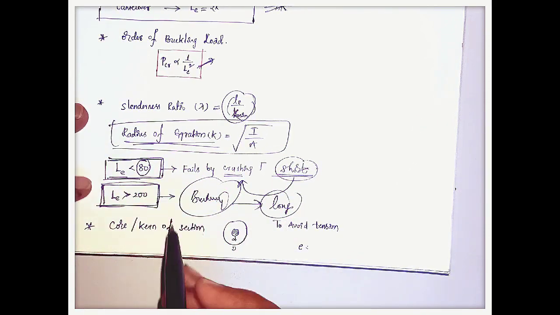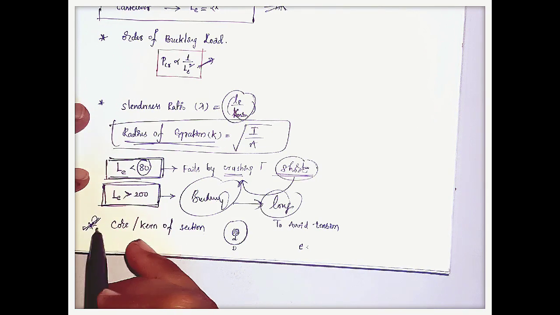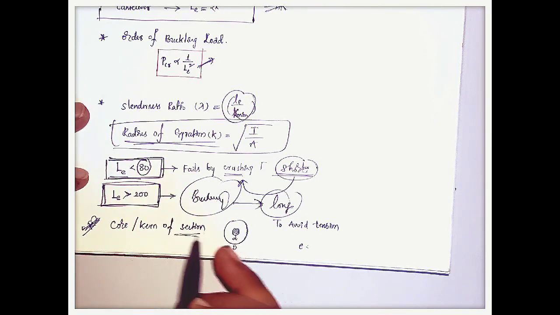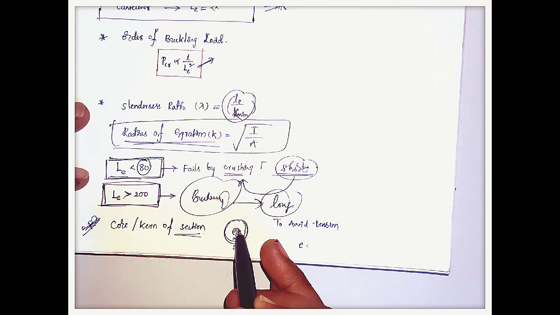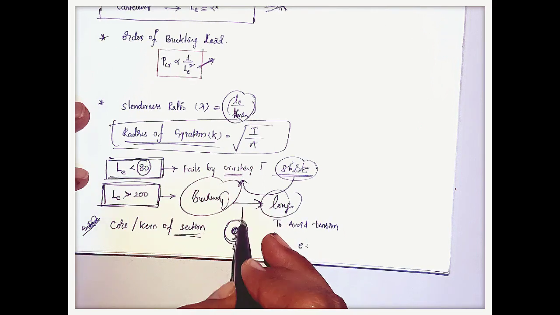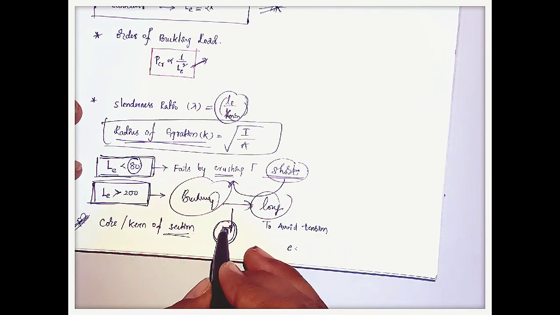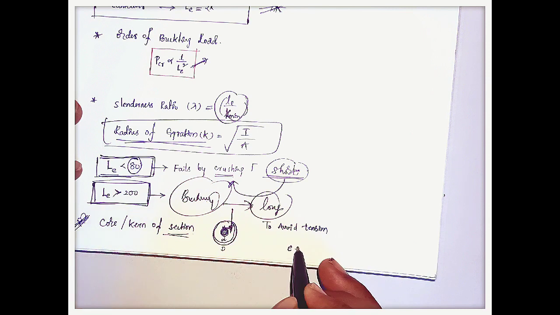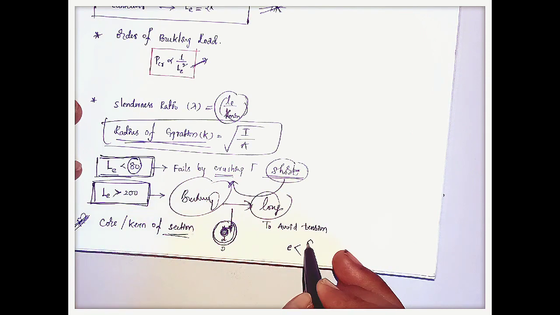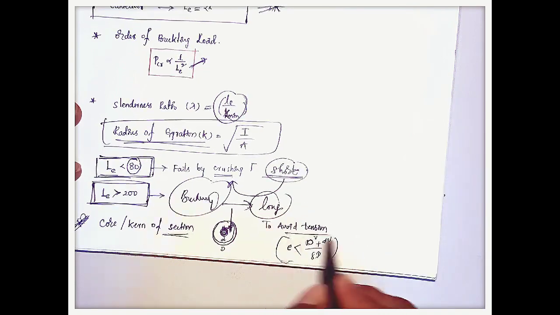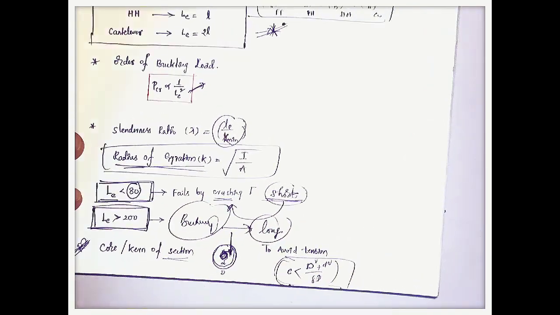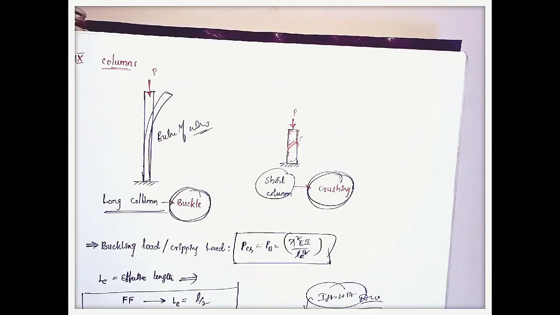And another concept is the core or kern of the section. Here if the section is like this, with an internal diameter d, which is a hole, and we act the load on this one, to avoid tension the eccentricity, the distance between this point and the point the load is acting on, should be less than capital D square plus small d square by 8 times capital D. This formula they will directly ask in exams. Okay, this is the total about the columns concept.